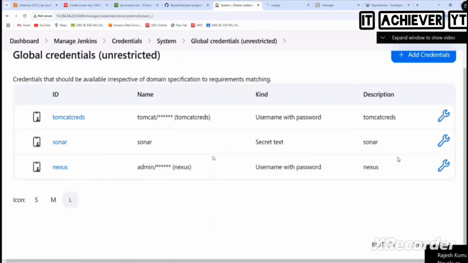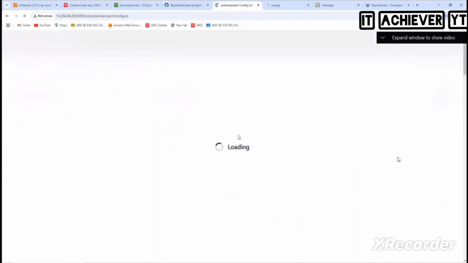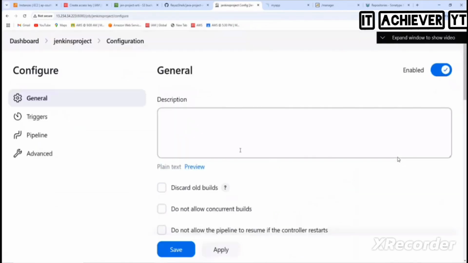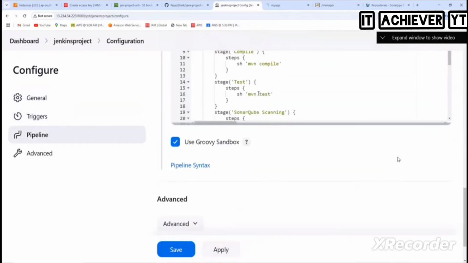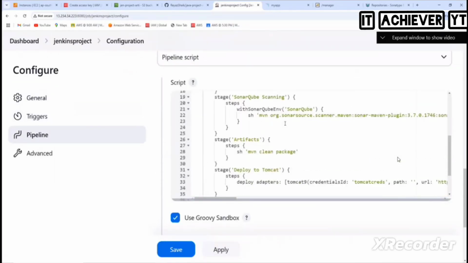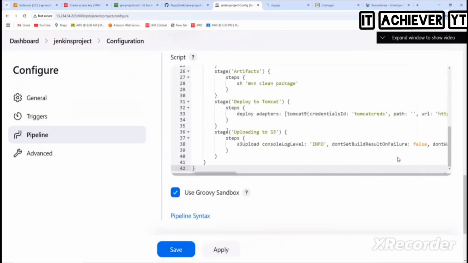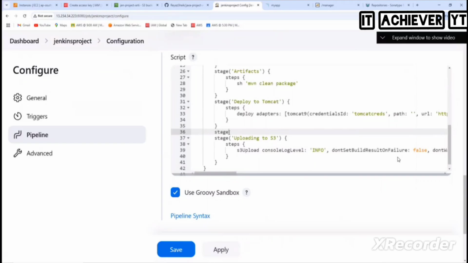Okay. Now, what we need to do? We need to integrate this with the pipeline or not? So let's go to our pipeline, configure it, and then we need to create one more stage. So this is Nexus. Where do I create the stage? Before or after Tomcat, as you wish. Here I'm creating it after the Tomcat. Stage, call it Nexus.